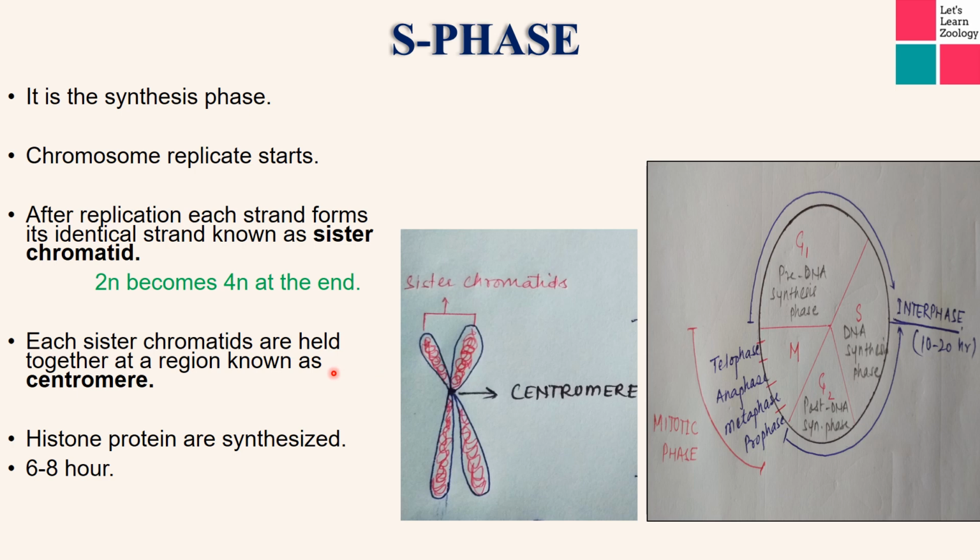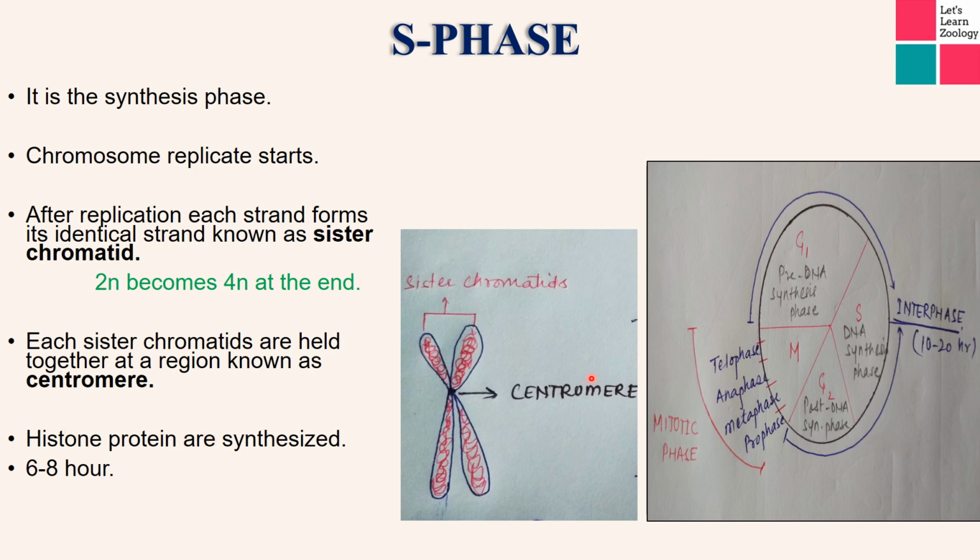Now the histone proteins are also synthesized in the S phase. In some books you will find that histone protein is synthesized in G1 phase, and in other books you will find that histone protein is synthesized in S phase.